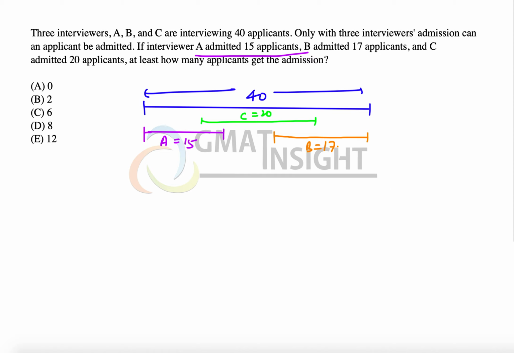And in that case we can prove that the answer to the question, that means the people who get the admission of all the three interviewers, is 0. That means common to all these sets, the minimum can be equal to 0. Therefore the answer to the question becomes option A. Thank you so much.